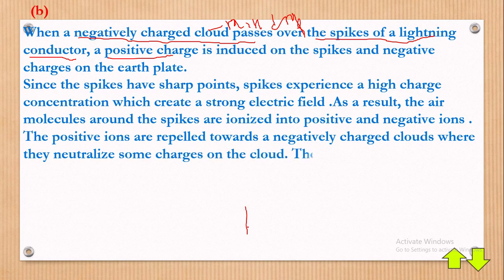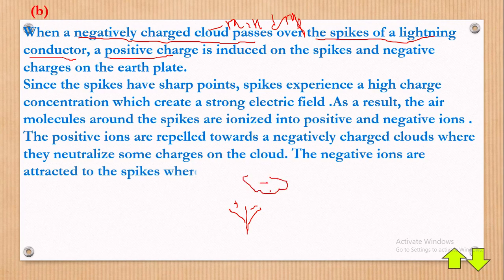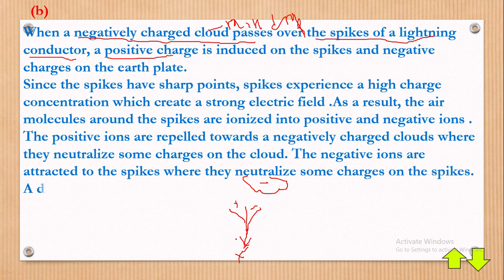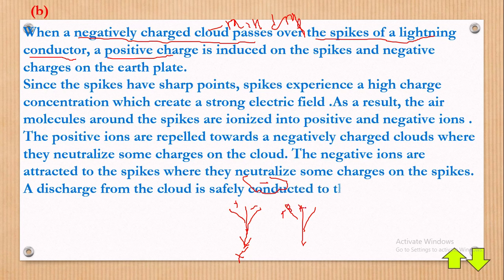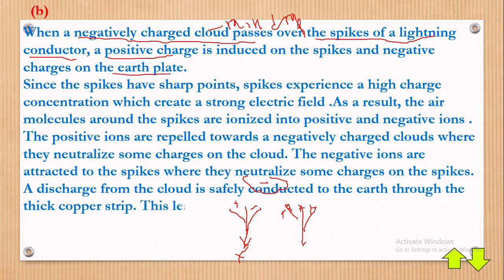Yeah, we explained that. We had the spikes right here, but the spikes have both positive and negatives. So when a negatively charged cloud comes around here, the fellow negatives are chased away, repelled from the law of electrostatics, and will flow down to the earth, because the earth is at zero potential, it can hold them. And what remains on the spikes? What remains on the spikes is only the positive charges, and negative charges on the earth plate, or the copper plate.